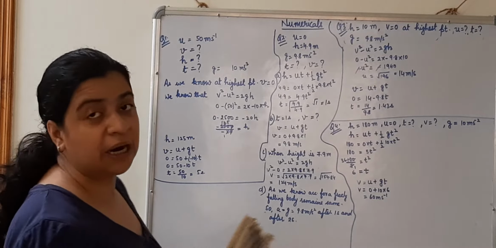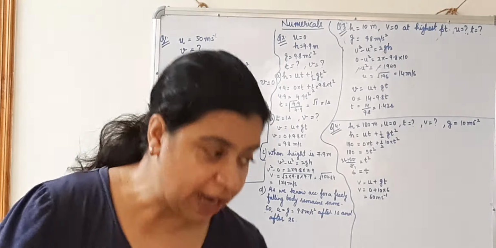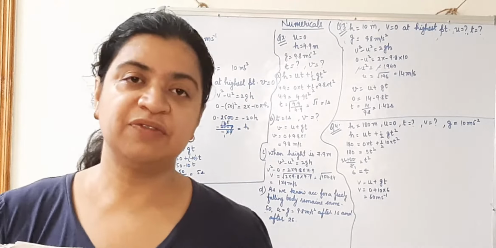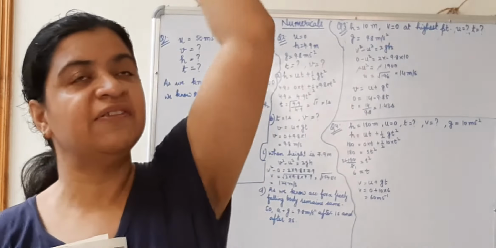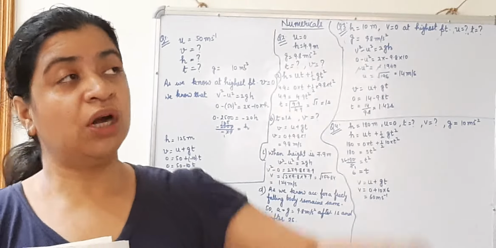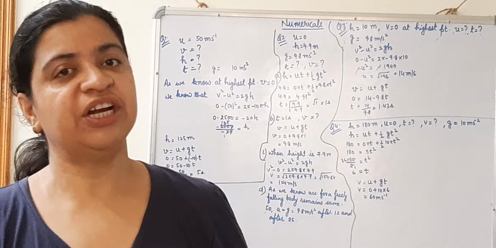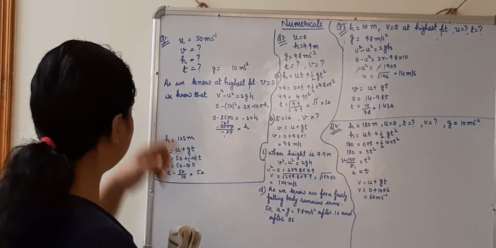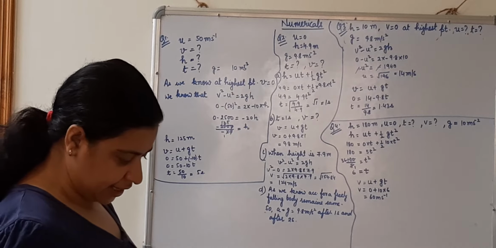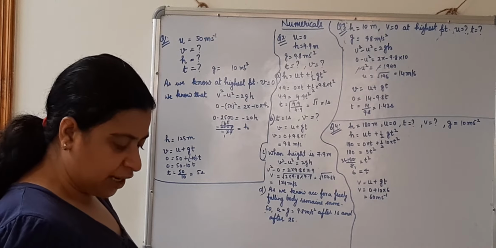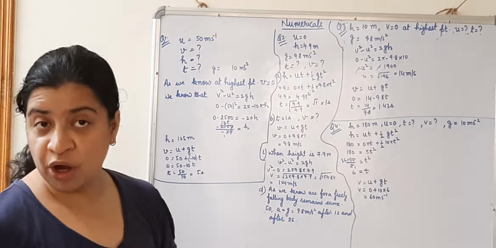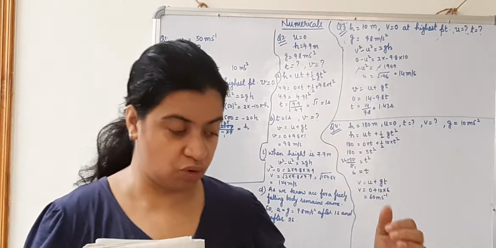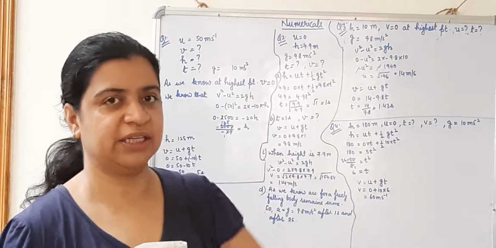How high would the particle rise? Means how high it has gone when you threw it up. Suppose you are standing, you have picked it up from the ground level and thrown it up. What is the height which it has covered? That you need to find out. And the next is, what time would it take to reach the highest point? How much time will it take for the object to go from this level to the highest point?